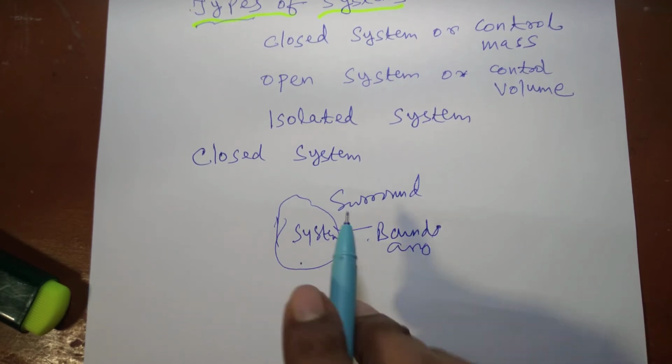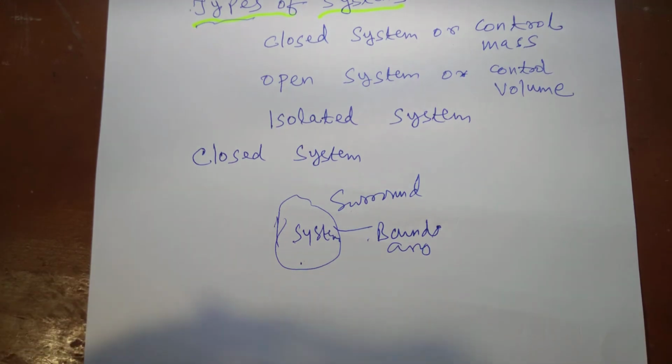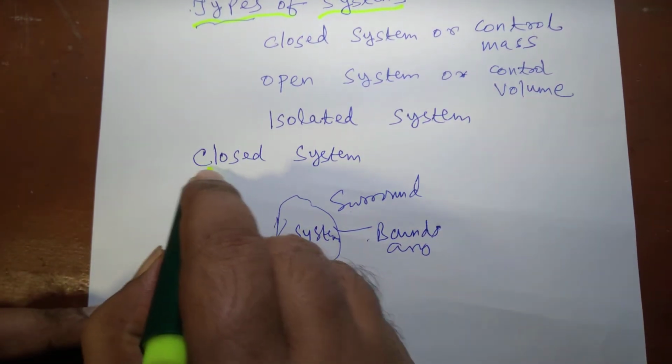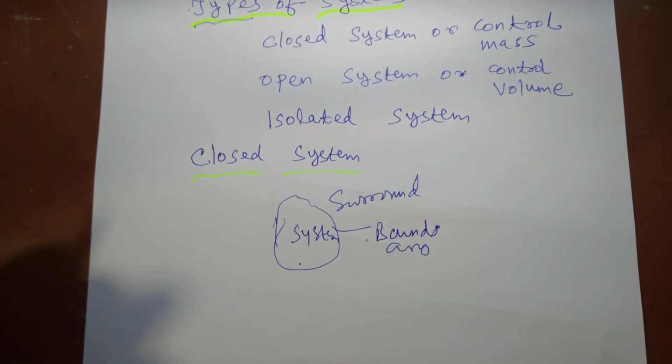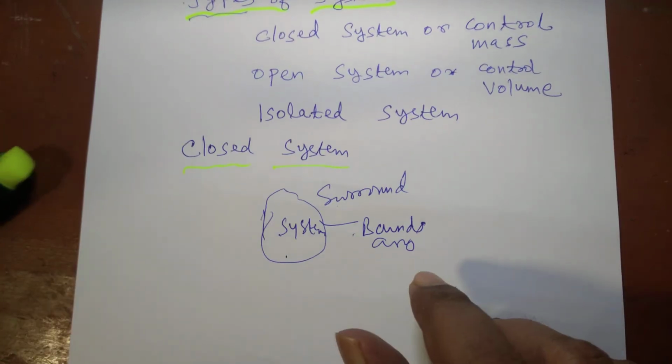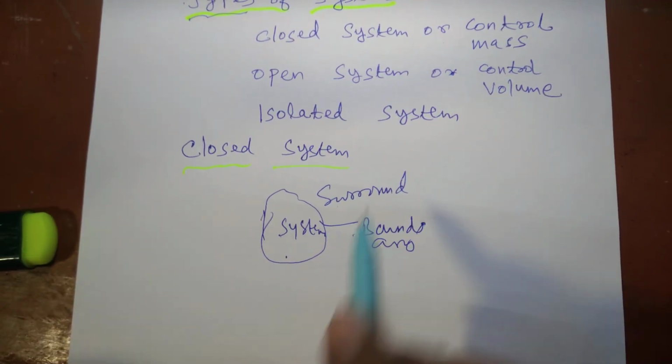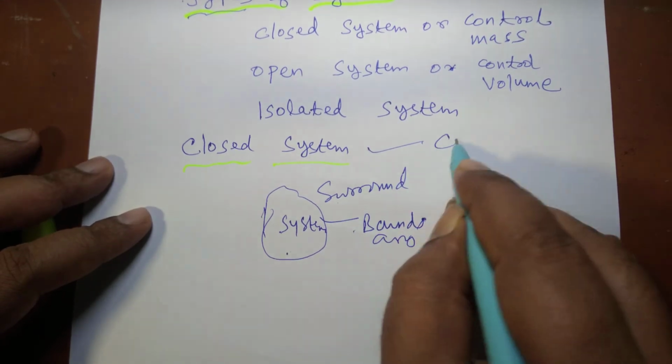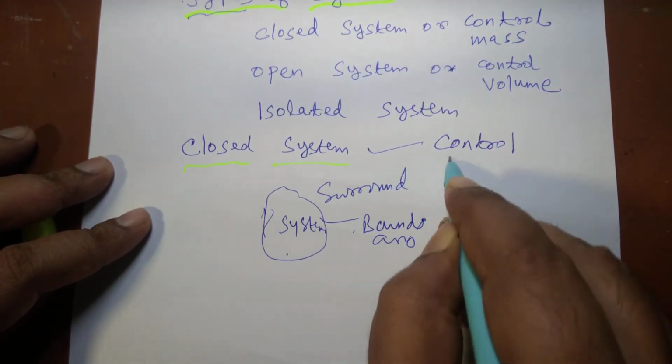Closed system can be defined as a system of fixed mass. That's why closed system is also called control mass.